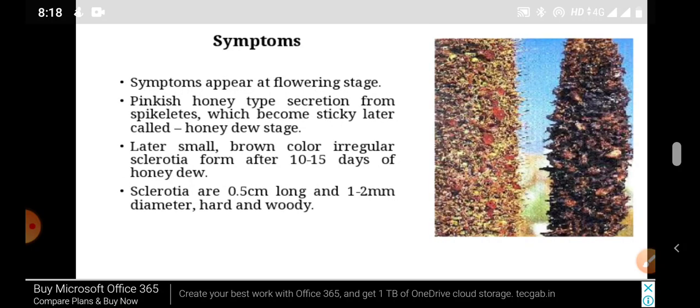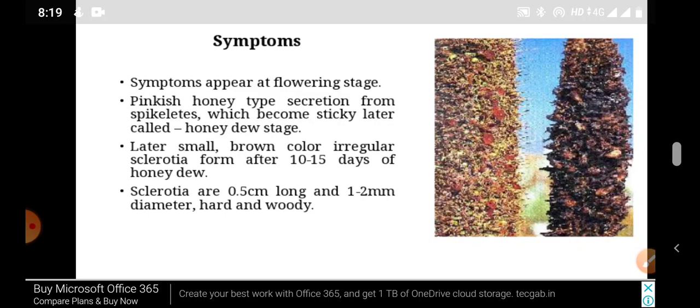Okay, then what are the symptoms of ergot? Symptoms appear at the flowering stage. A pinkish honey-type secretion from spikelets becomes sticky, later called the honeydew stage. On the panicle, droplets of creamy to pink mucilaginous fluid are seen exuding from the infected florets. It drops onto the foliage and the ground.